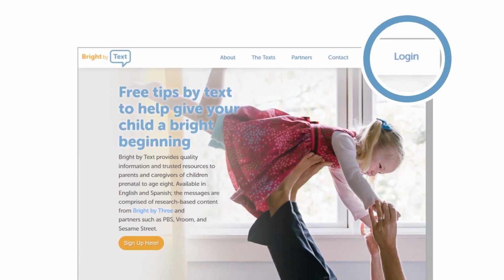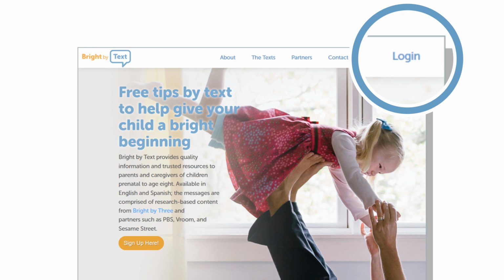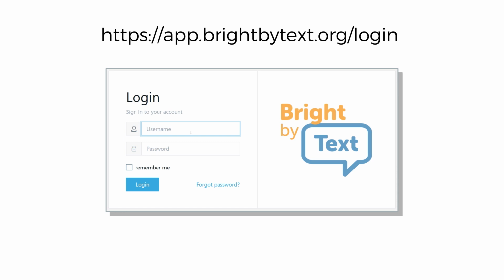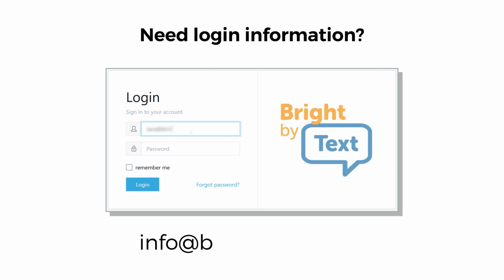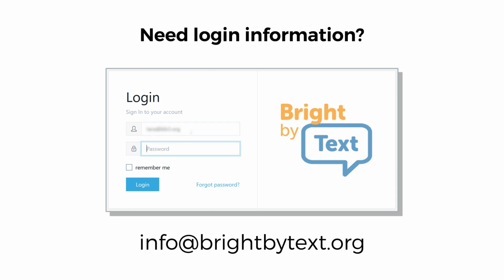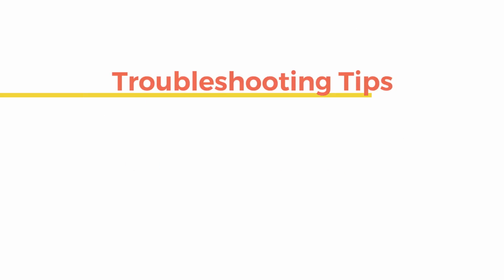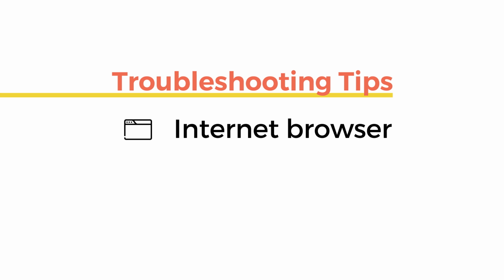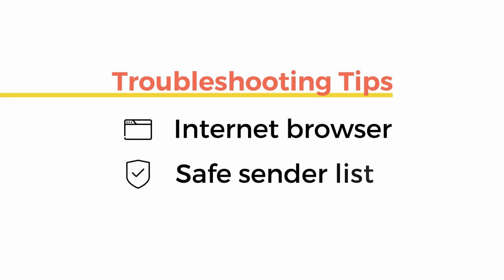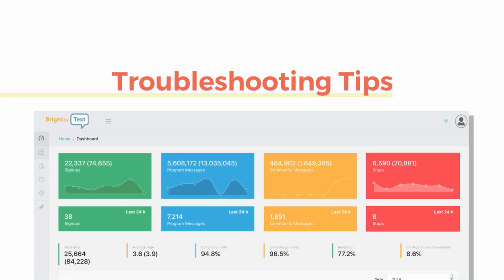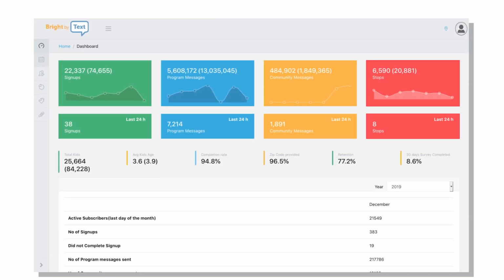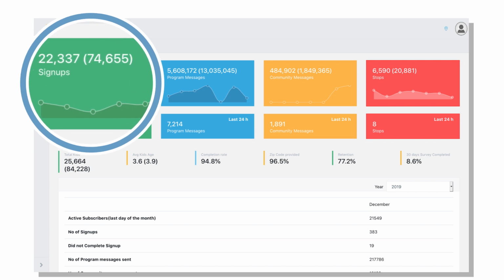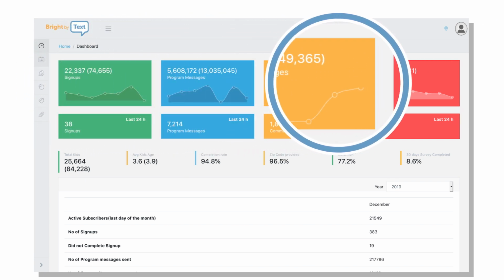To get started, simply click the login button on the Bright by Text website or use the URL. Log in with your username and password. If you have not received login information from the Bright by Text team, then please contact us at info@brightbytext.org. If you have trouble at login, ensure that your internet browser is up to date, and add the Bright by Text email address to your safe sender list so you don't miss confirmation emails. After login, you will see the Bright by Text dashboard, which displays high-level information about subscribers and messages around the country.